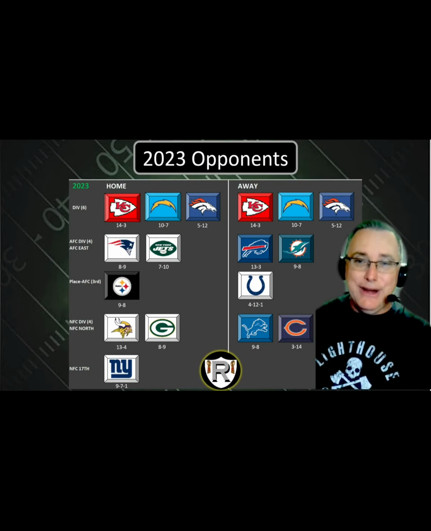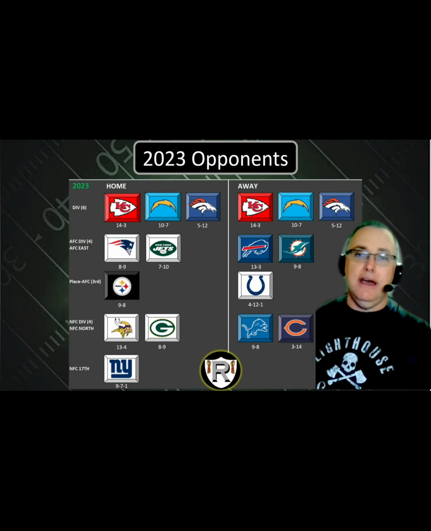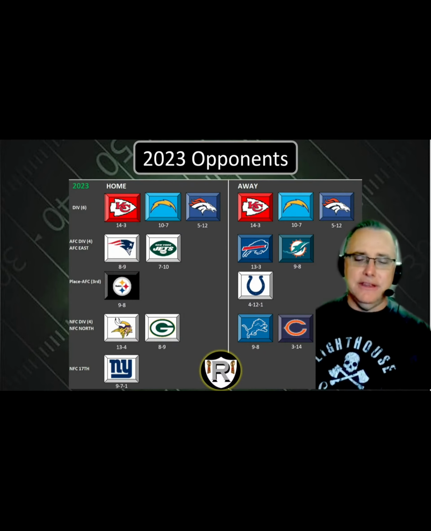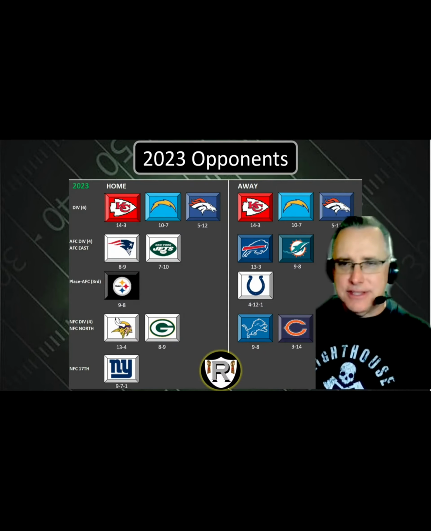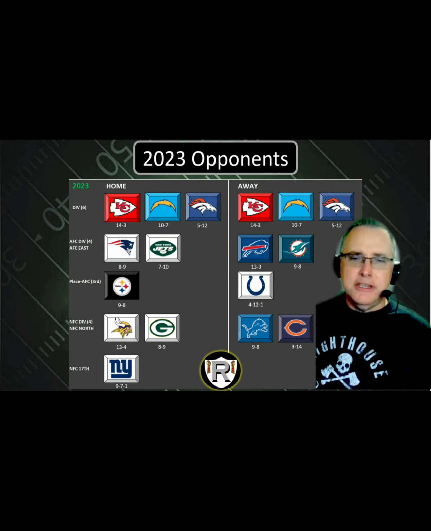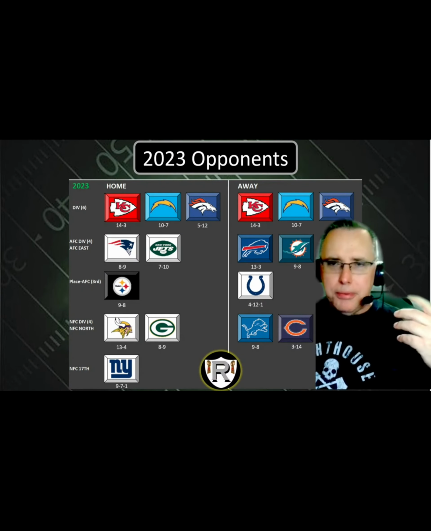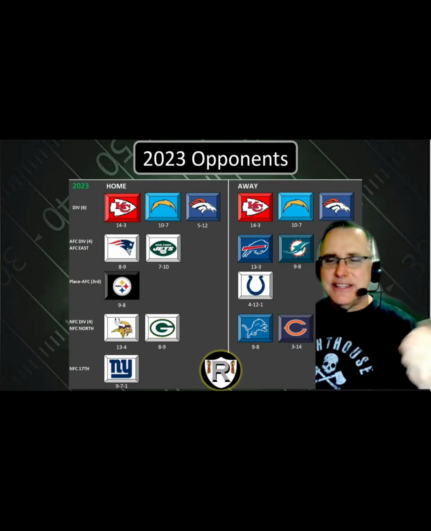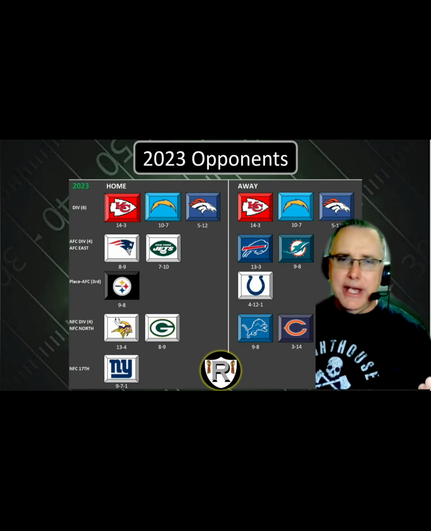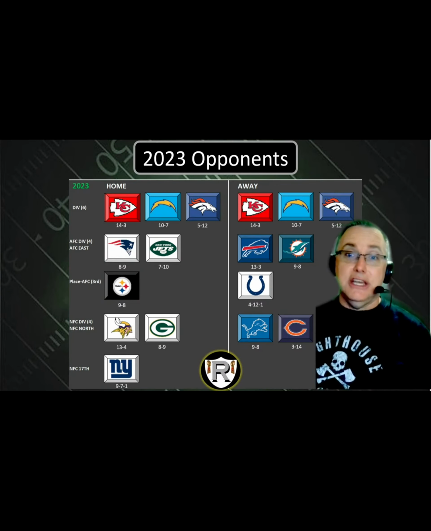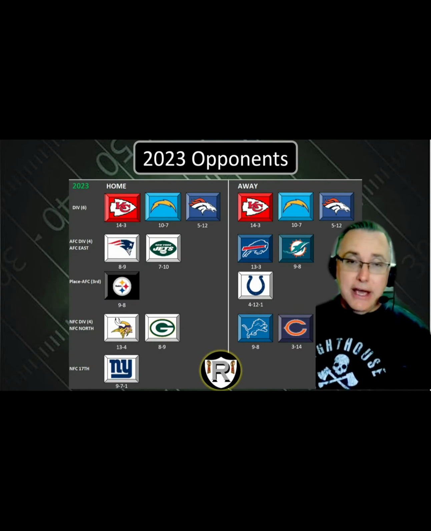We play an entire division every 4 years. They have 4 divisions, of course. We rotate those around. Last time we played these guys was the 2019 season. NFC North. Last time we played them in 2019, we played the Packers and the Vikings away. So they just flip-flop it. And then the 17th one, we will play the 3rd place NFC East team this year, and that is the New York Giants. All the AFC teams will be at home against these NFC teams on the 17th game. So that's how we got with it.